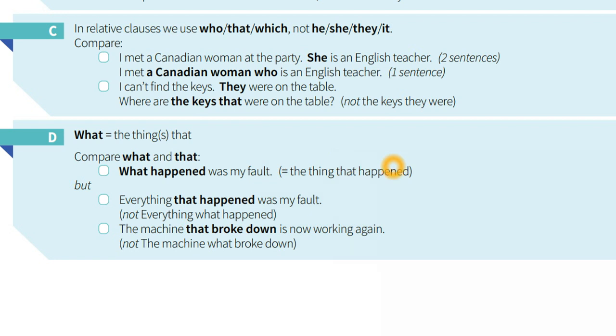The thing that happened is also the same. Everything that happened was my fault, not everything what happened. The machine that broke down is now working again, not the machine what broke down. So this is from the meaning. No need to think a lot about it, because we could understand that the meaning will be wrong if we use what.